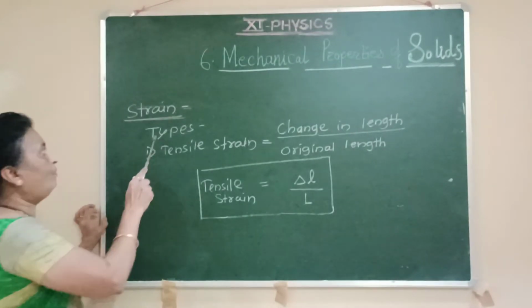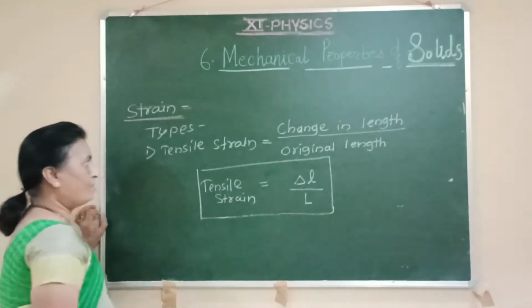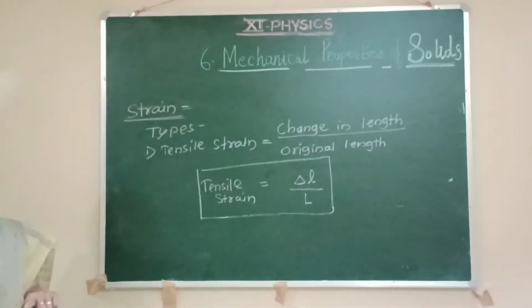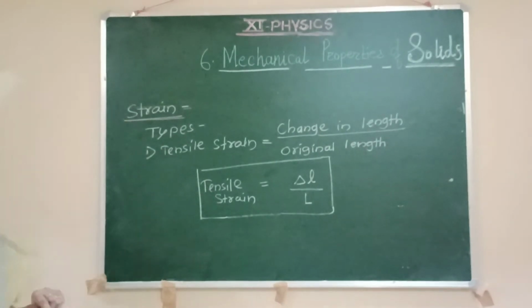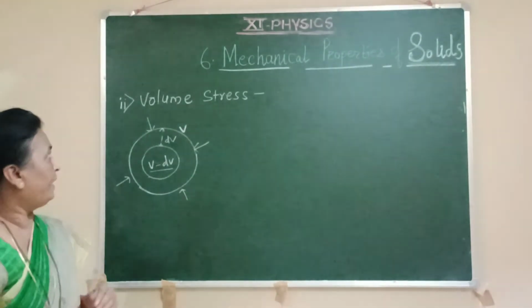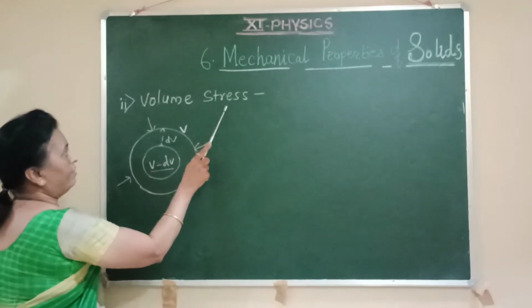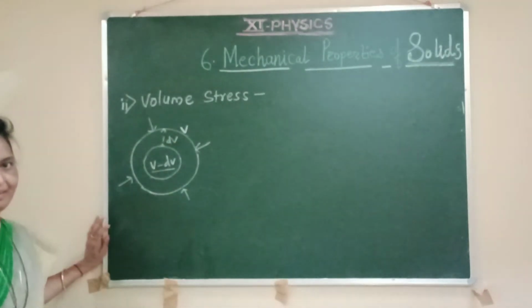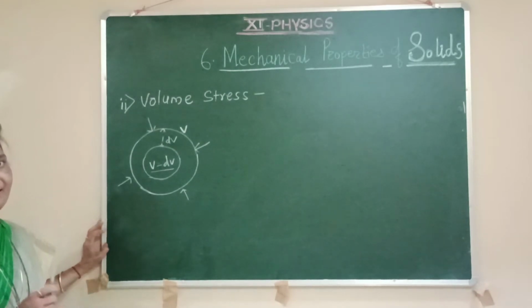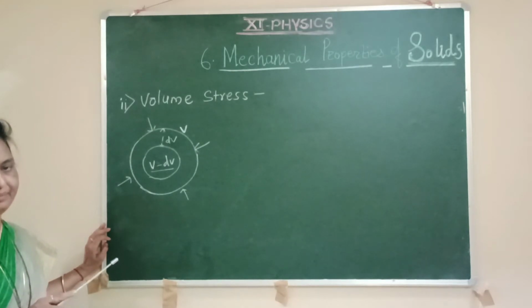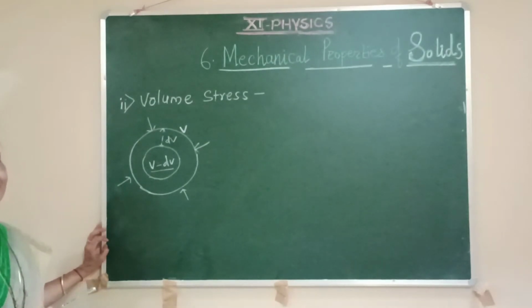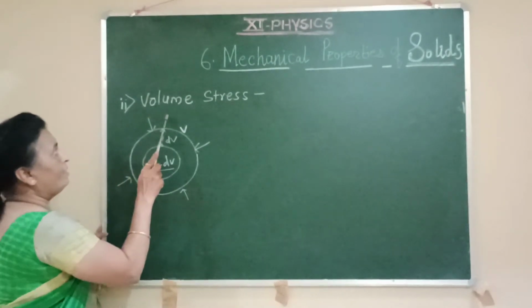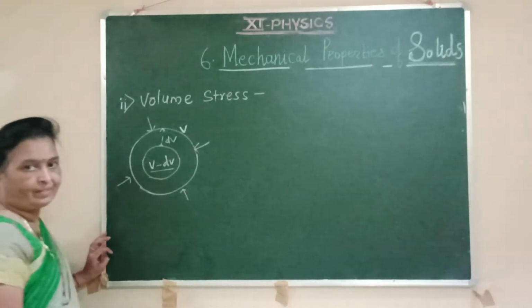So this is about the first type of stress and strain: tensile or longitudinal stress, and tensile or longitudinal strain. The second type of stress is the volume stress. The name itself indicates that the stress is associated with the change in volume of that body. If a force is applied to the body, and because of that force the volume of the body changes, then we say that the stress is the volume stress.